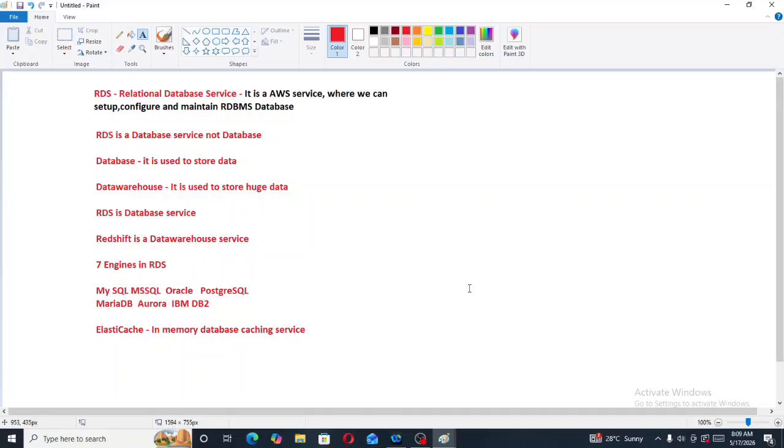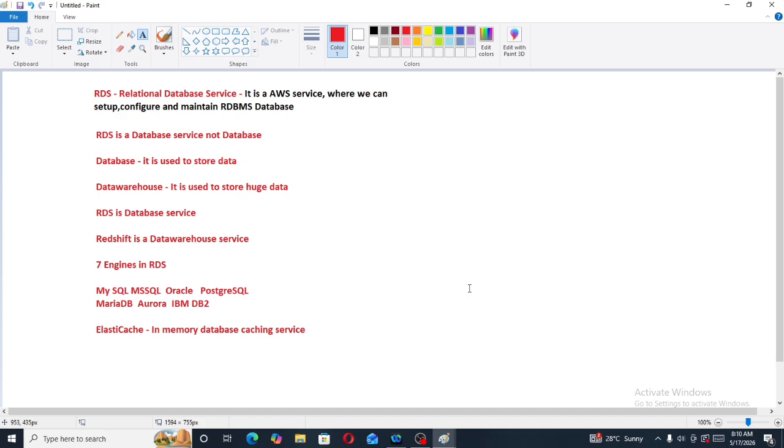Hello everyone. Let's discuss what we have learned in the last video. In the last video, we learned about RDS, that is Relational Database Service. So what is RDS? It is an AWS service where we can configure, set up and maintain RDBMS databases. RDS is a database service, not a database, and RDS supports only RDBMS databases. Then what is a database? It is used to store the data.